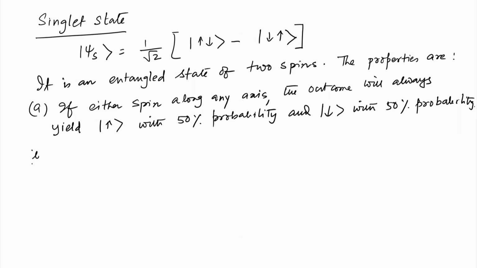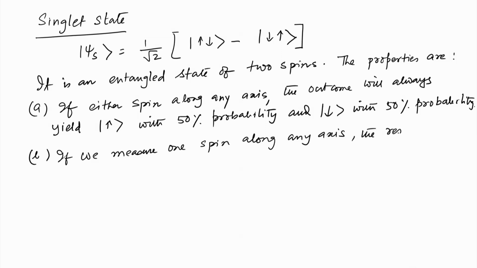And it is also important to note that if we measure one spin along any axis, the result for the other spin is always anticorrelated.